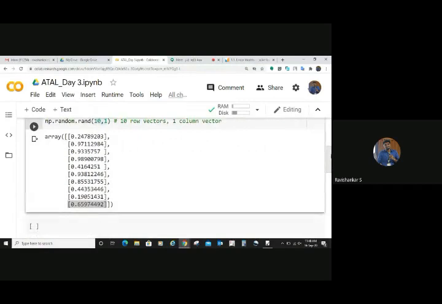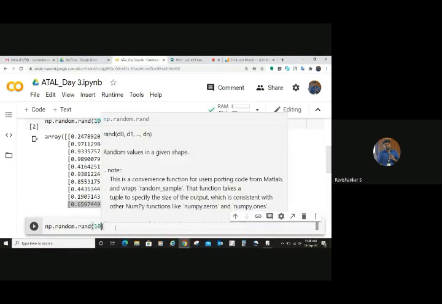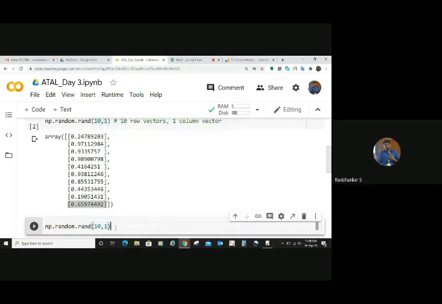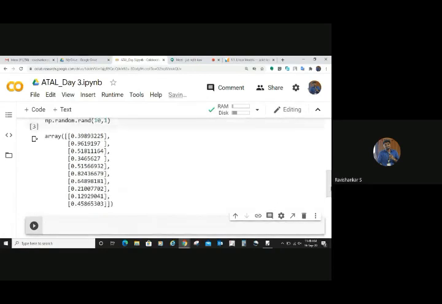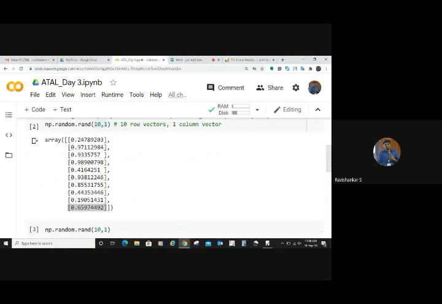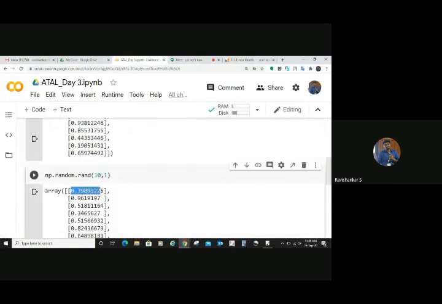So this is how it works. The next time when I do the same thing, you may not get the same random sample. You can check that. So next time when I try np.random.rand with 10, 1, let's see what happens. You can see that the data has changed, right? See the first value here. The first value is 0.247, but if you test it here, it is 0.39. That's the reason why we call it a random sample. I hope you understood, right? Each time it changes, between 0 and 1.